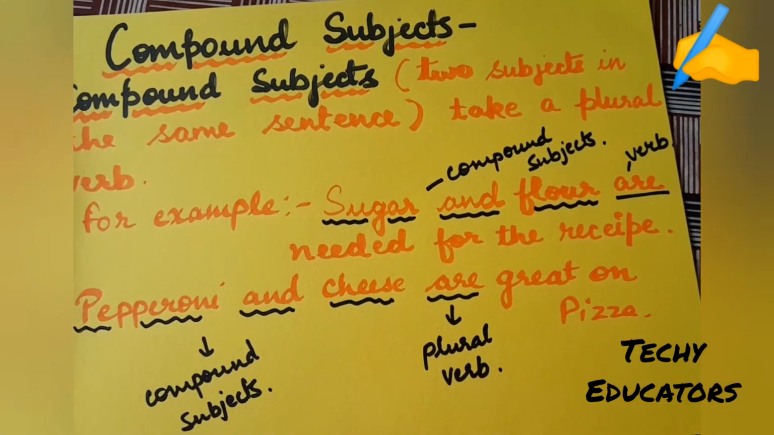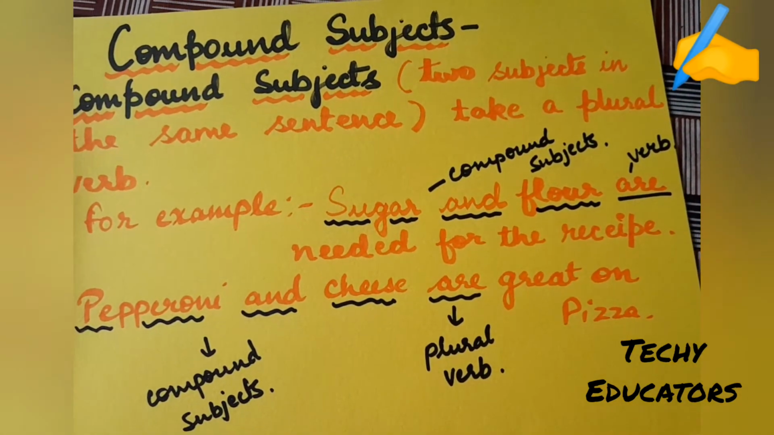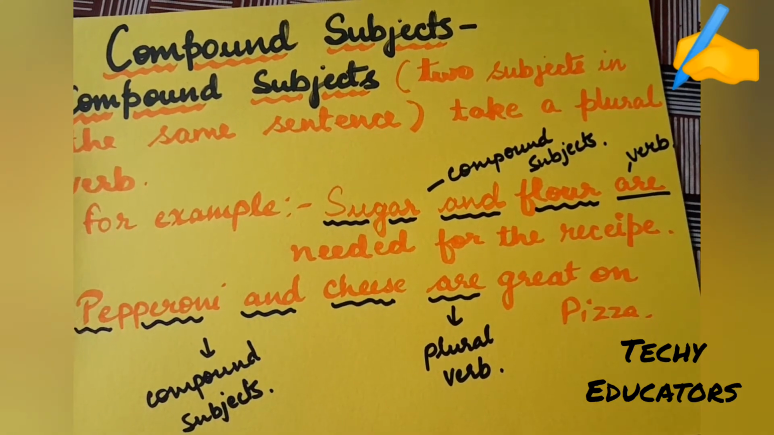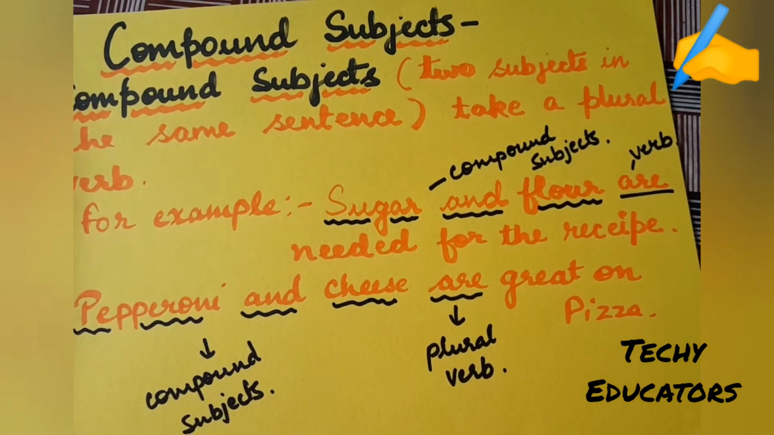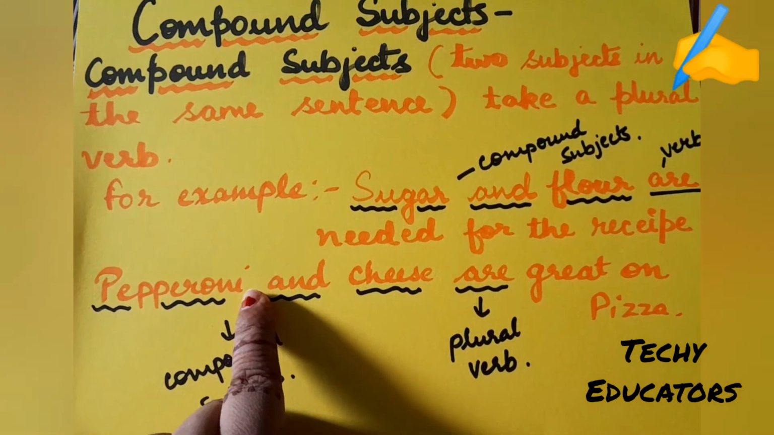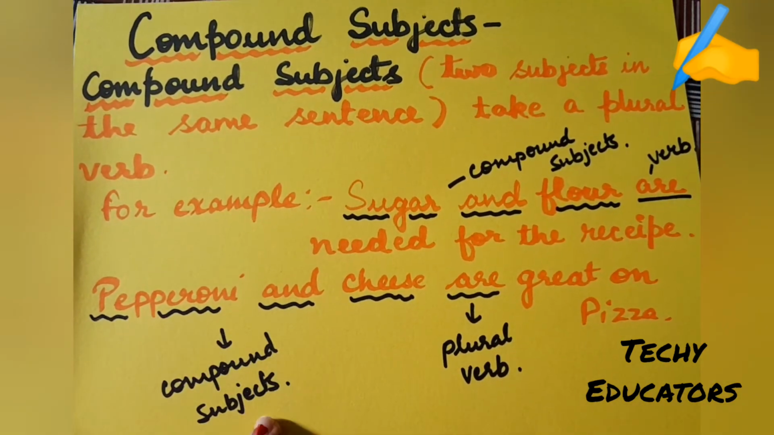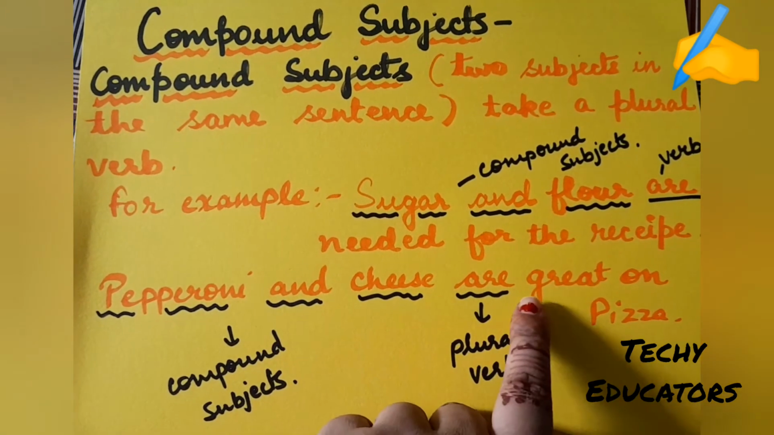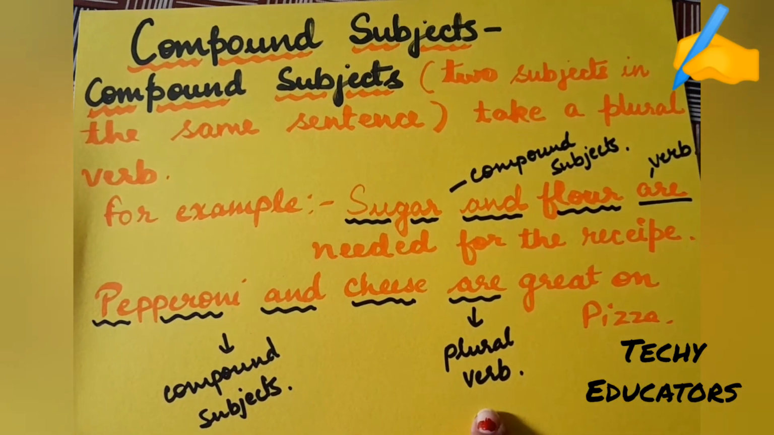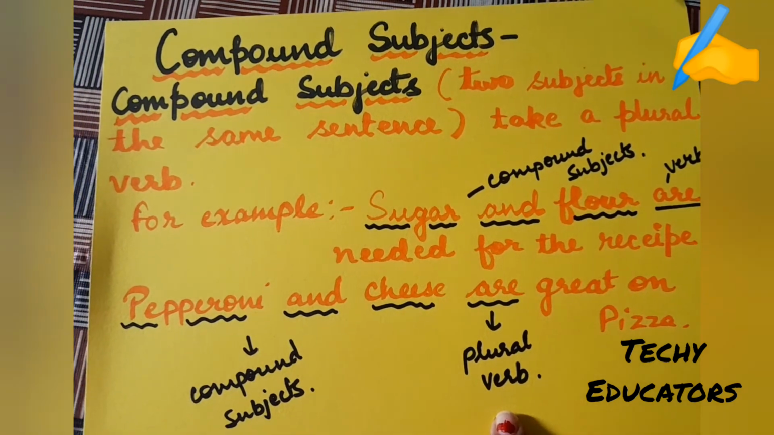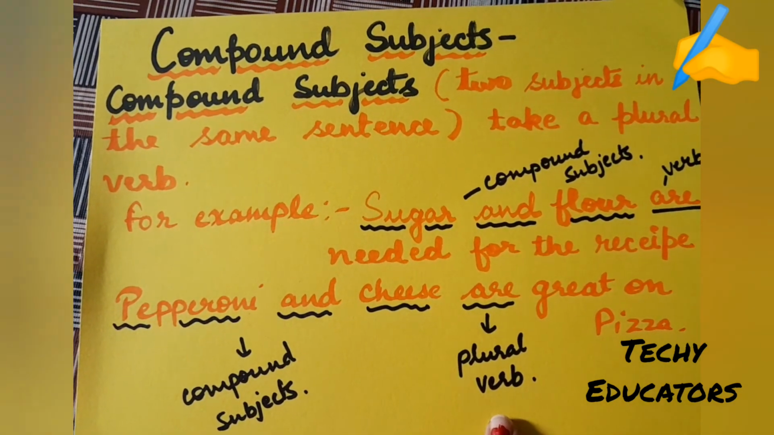Similarly, the second sentence is pepperoni and cheese are great on pizza. In this sentence, we also have compound subjects, pepperoni and cheese. That's why the plural verb has been used in this sentence. So these are compound subjects.